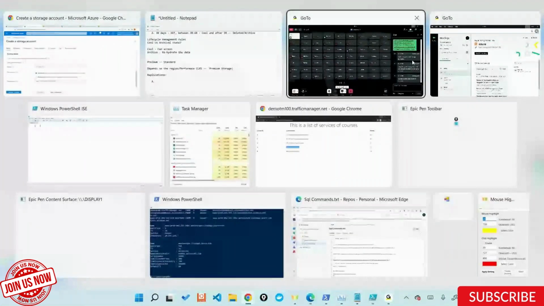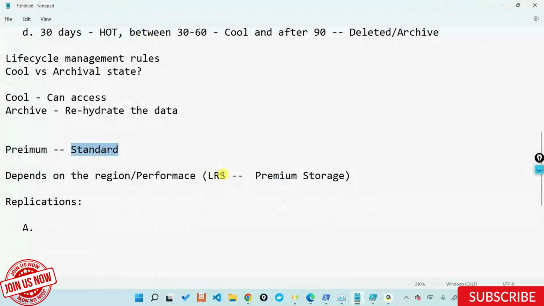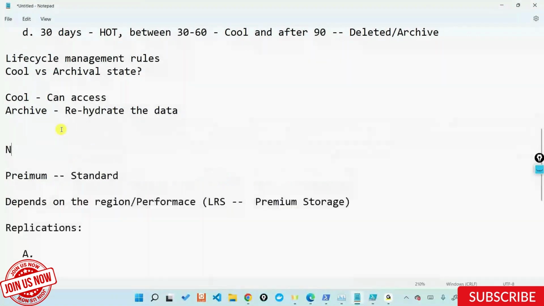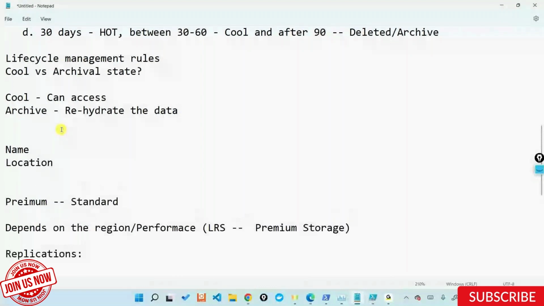Can we change this from premium to standard out there? You need to create one storage account after migrate. And then migrate, exactly. So you cannot convert a storage from premium to standard, not allowed. There are a couple of things that are not allowed in storages. Firstly, the name of the storage account, you cannot change it after you create it. The location of the storage account, you cannot change it after you create it. And also the performance type of the storage account. These are the three things that you cannot change after you create it.